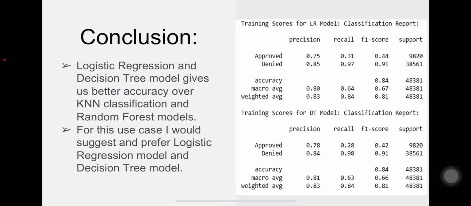So I prefer to use the logistic regression model and decision tree model for the analysis of my project.